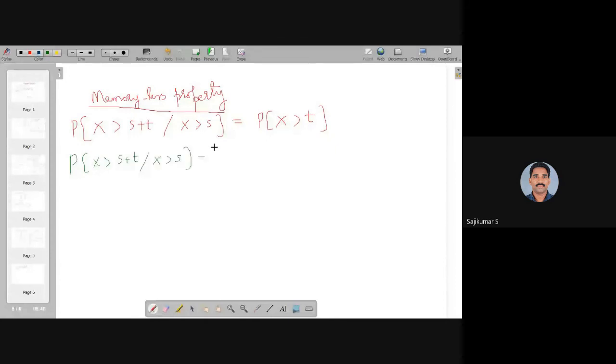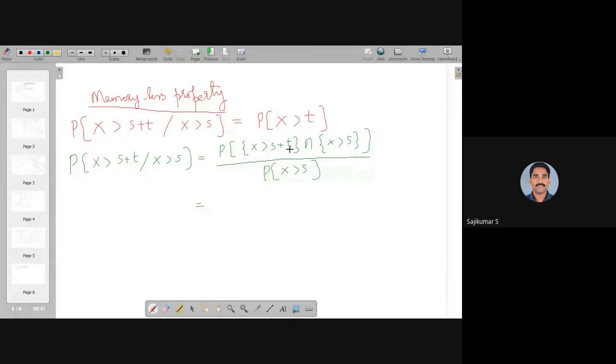By the definition of conditional probability, P of A given B is the probability of A intersection B divided by the probability of B. Here the set of values for the random variable exceeding s plus t is A, and the set of values where X is greater than s is B, where s is the specific time and t is the additional time.